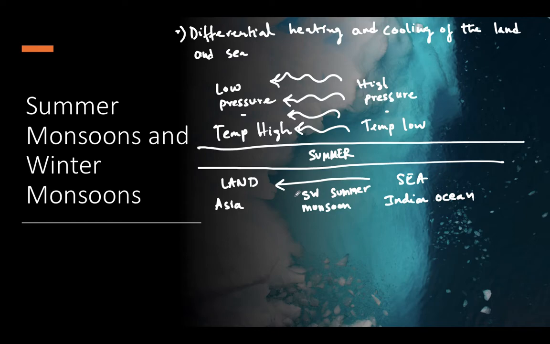Very easy, clear? So in the summer season, the temperature of the land is very high, and in the ocean part the temperature is low. We know that winds move from high to low, so the winds blow from the Indian Ocean to the northwest part or north part of Asia. The winds which blow from the southwest are called southwest summer monsoon. Clear?